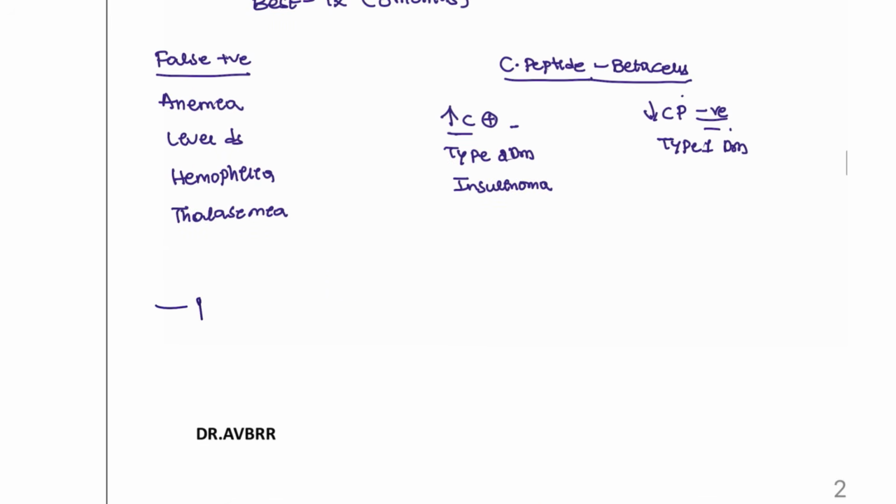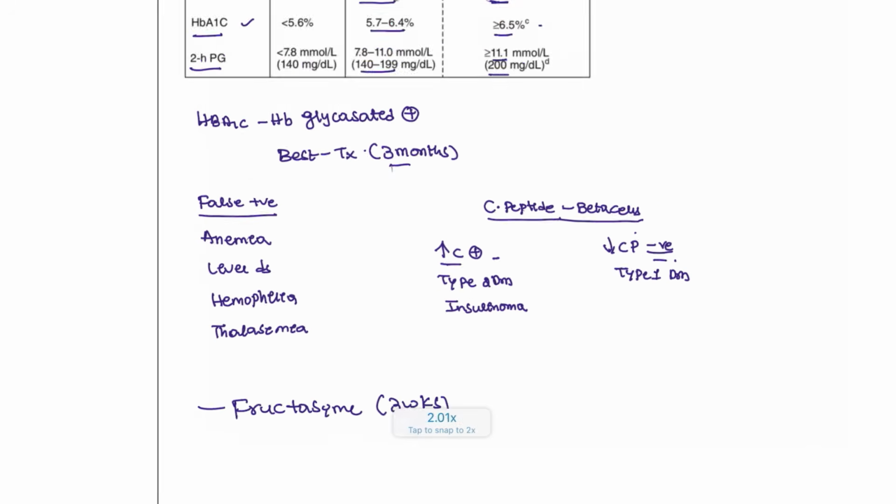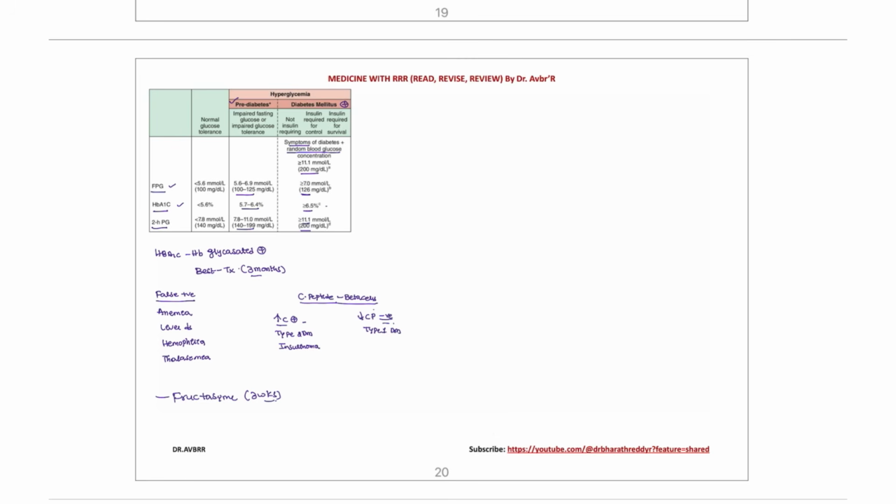Next, we also have fructosamine. This reflects only 3 weeks, whereas HbA1c reflects 3 months. This will give us a 3-week type of test that we can get for this condition.